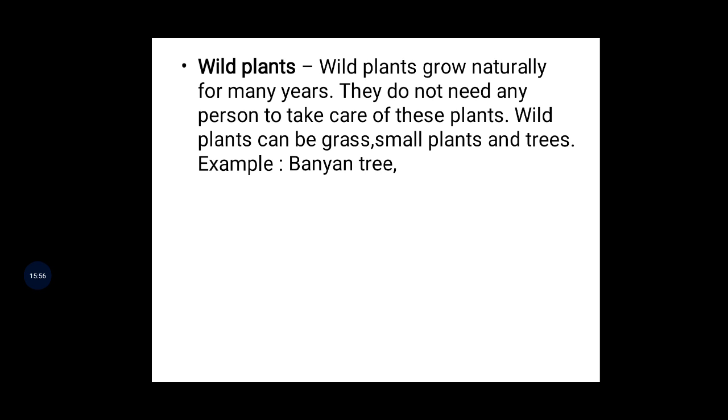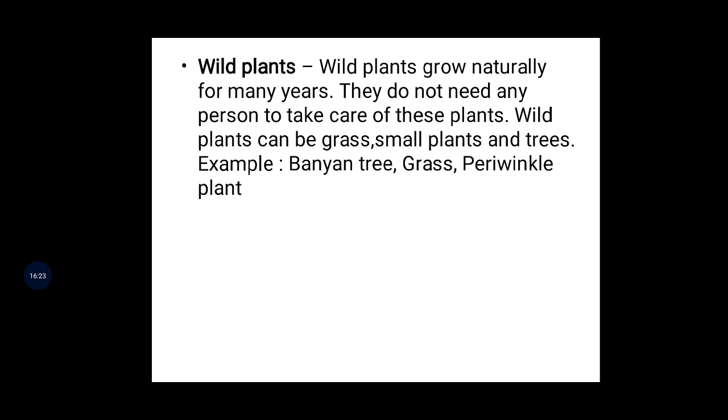Then who gave the watering? Everyone is right to wonder about that. Yes or no? That's why examples are given, like small trees and plants, like the banyan tree. Does anyone have to plant a banyan tree? No one has to plant it. It will grow directly.